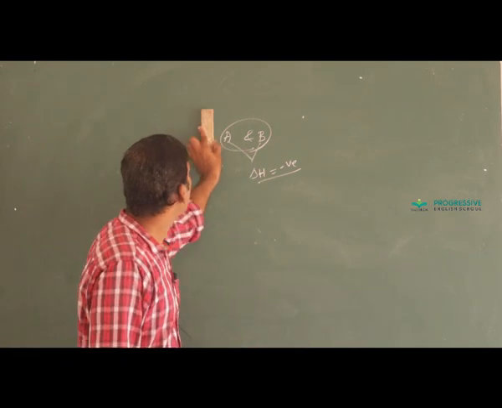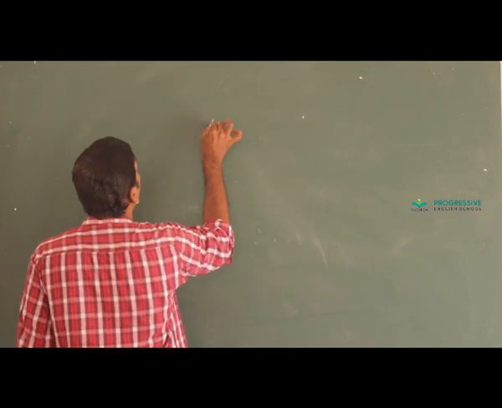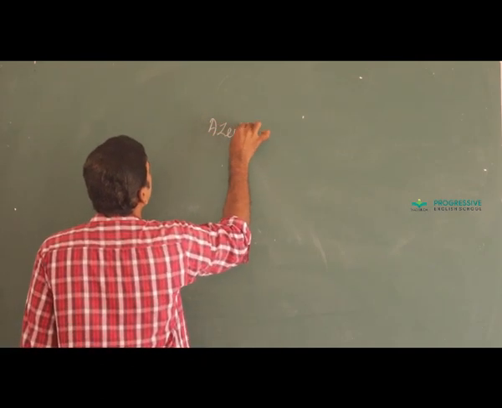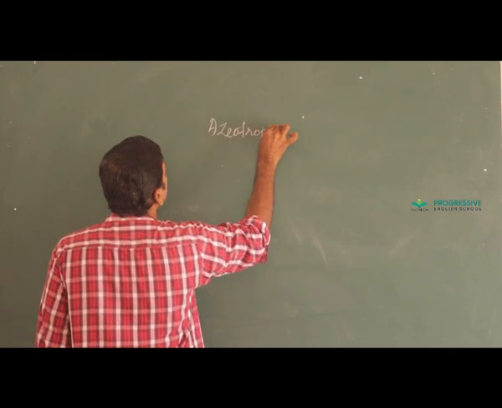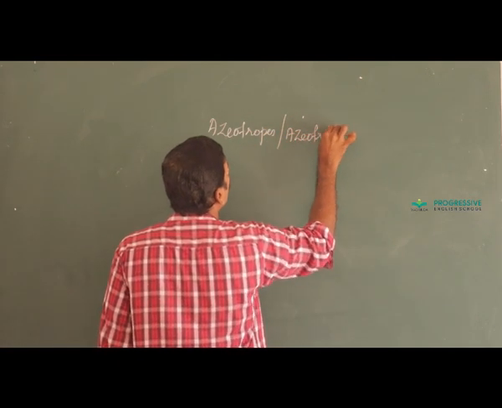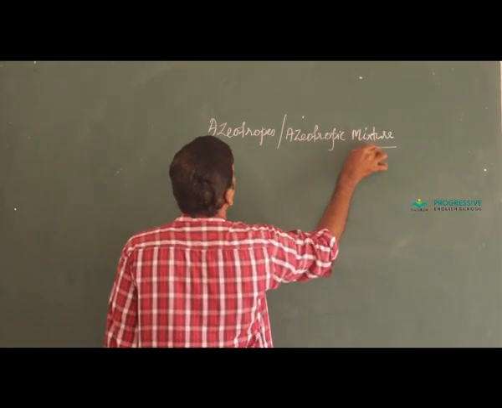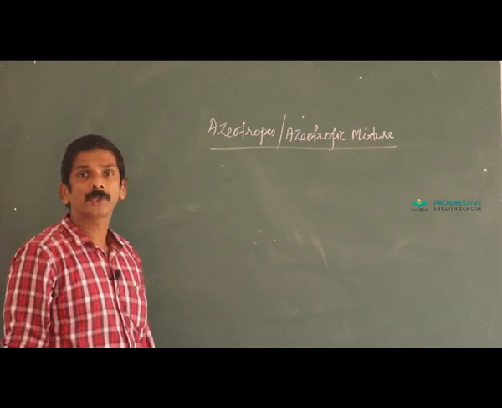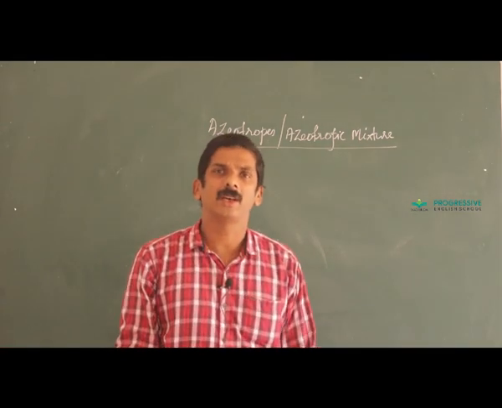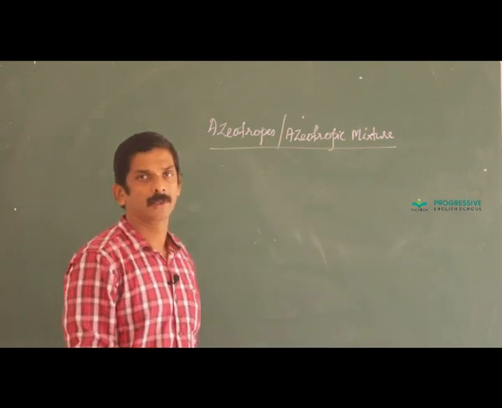Okay. And the next part is about azeotropes, or azeotropic mixtures. Azeotropes or azeotropic mixtures are generally called constant boiling mixtures.